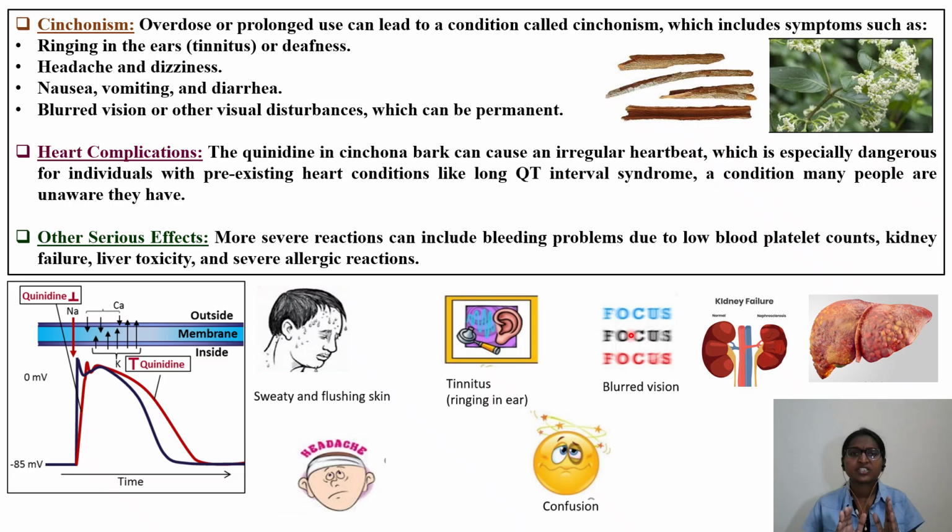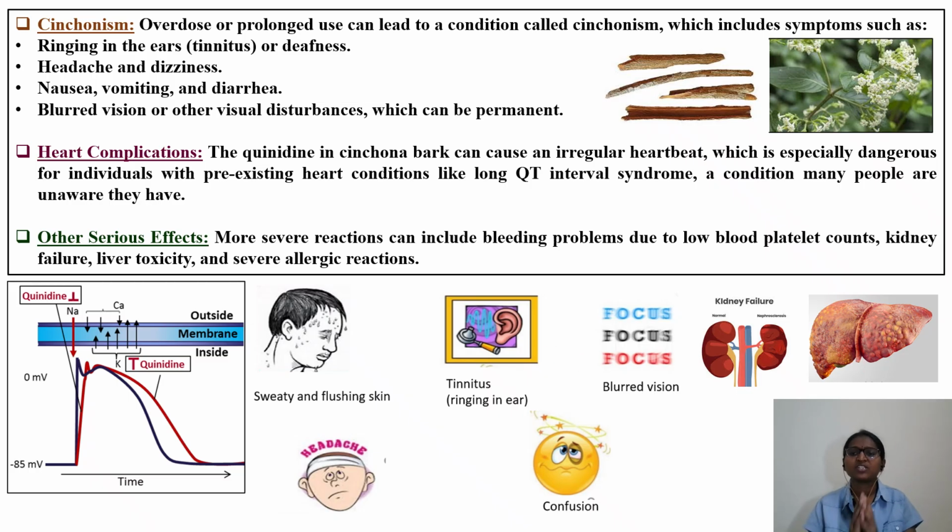And what are the heart complications? It can cause irregular heartbeat, dysrhythmia, which is especially dangerous for individuals with pre-existing heart conditions like long QT interval syndrome, a condition many people are unaware they have. This is how cinchona has an adverse effect on the heart. Other serious adverse effects of cinchona consumption are bleeding problems due to low blood platelet count, kidney failure, liver toxicity, as well as severe allergic conditions.